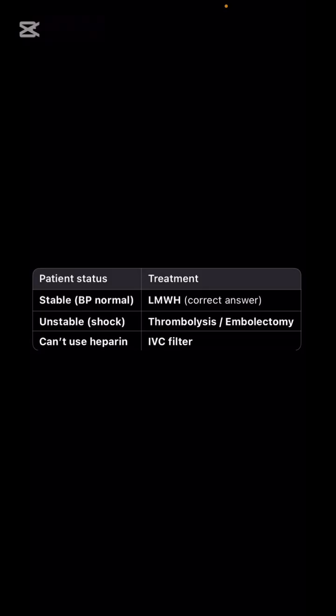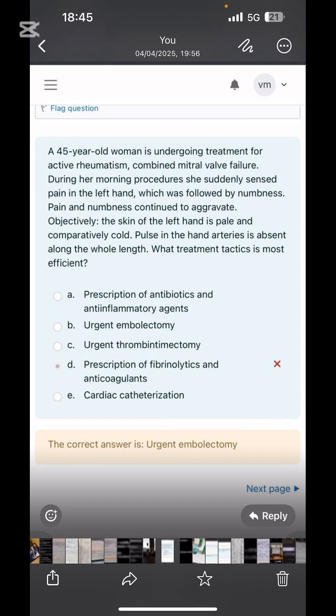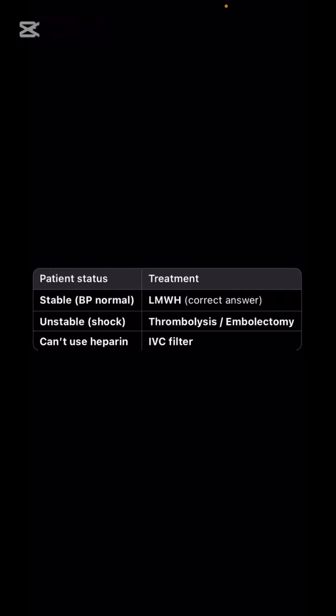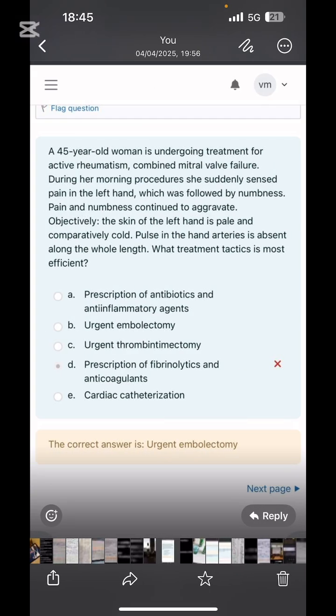And next is, okay, first read about this. When the patient is stable, in the cases of embolism, how will you know the patient is stable? Normal BP. What will you give? Low molecular weight heparin. When the patient is unstable and BP is given in terms of shock, what will you do? Urgent embolectomy. If you can't use heparin, what will you use? Vena cava filter.